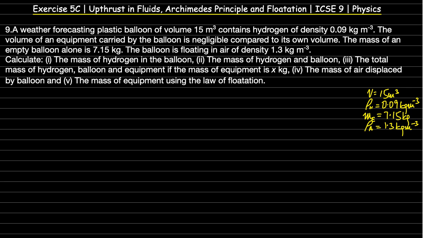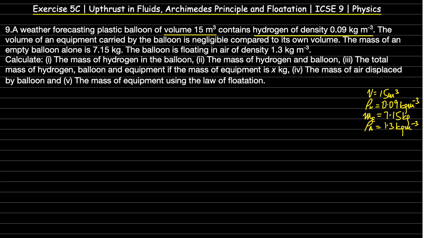Starting with the 9th question. A weather forecasting plastic balloon of volume 15 meter cube. So volume of the balloon is given as 15 meter cube. Contains hydrogen of density 0.09 kg per meter cube. The volume of an equipment carried by the balloon is negligible compared to its own volume. So we are not supposed to consider the volume of the equipment.